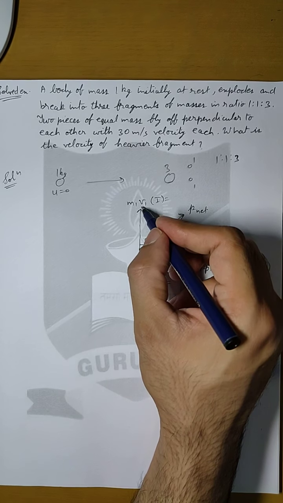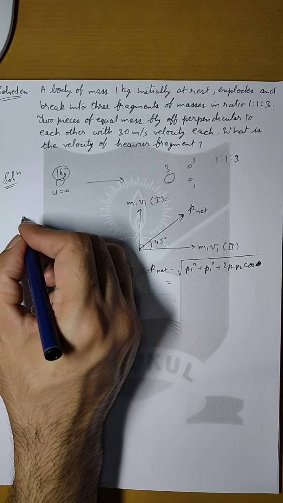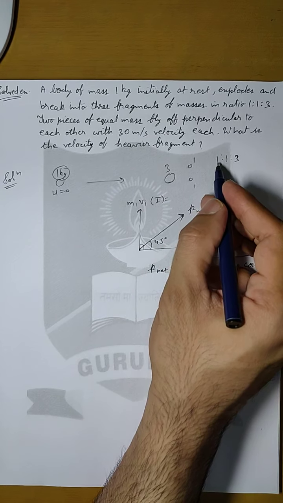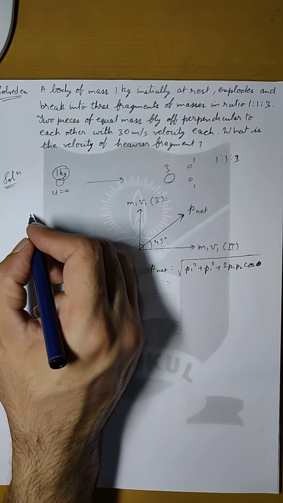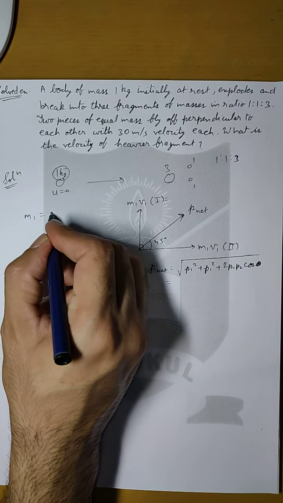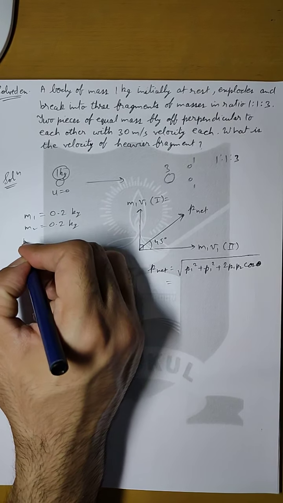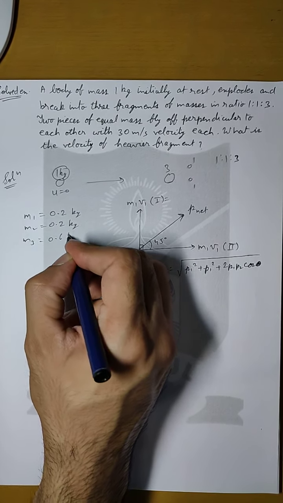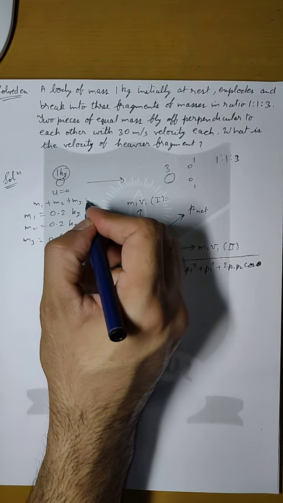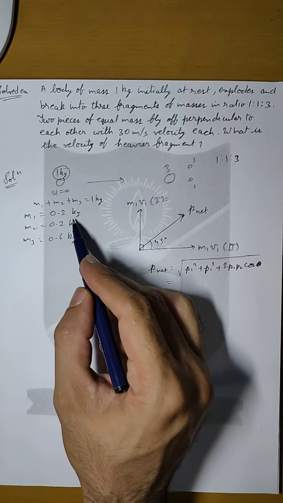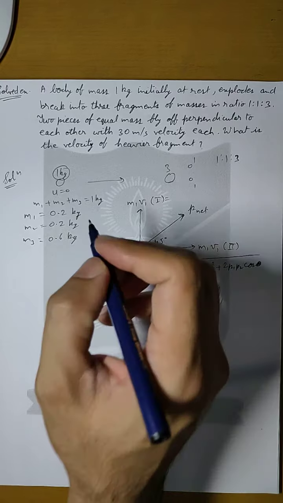Now the momentum of this particle, we know that the total mass is 1 kg. So if the masses are divided into 1:1:3, first we need to find out the masses of the particles. The first particle has a mass of 0.2 kg, the second particle also 0.2 kg, and the third particle, the heavier particle, will be of 0.6 kg because m1 plus m2 plus m3 is equal to 1 kg. So we divide 1 kg in this ratio, and these will be the masses of the particles.